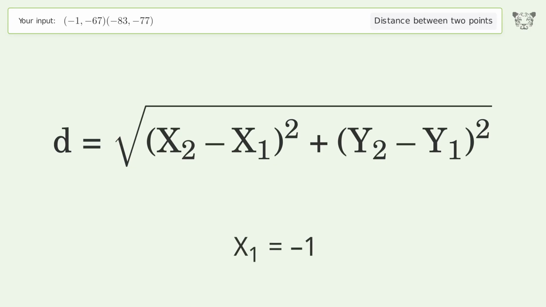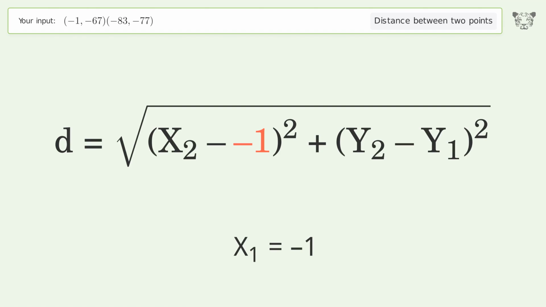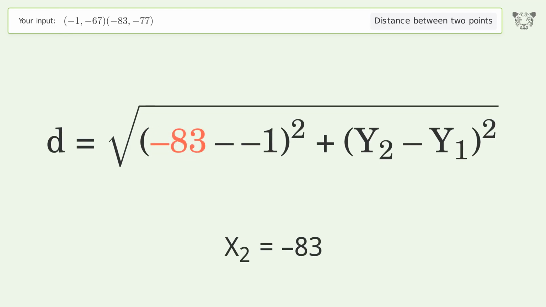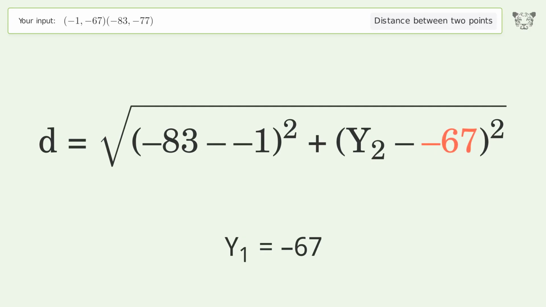x1 equals -1. x2 equals -83. y1 equals -67. y2 equals -77.